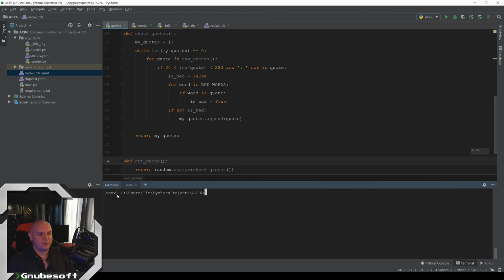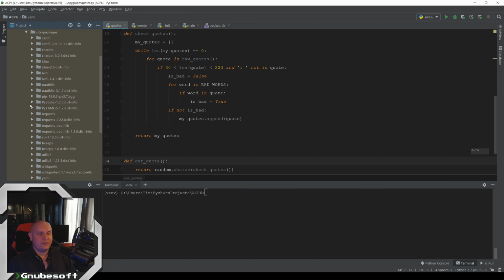You see how this terminal has this paren venv thing going on. And what that means is everything that we've been doing, all the stuff we've been pip installing, has been going into this private venv, which is actually a private version of Python. It takes whatever version of Python you say that you want to be using, and it packages it as its own separate siloed entity that will not be broken by anything else.